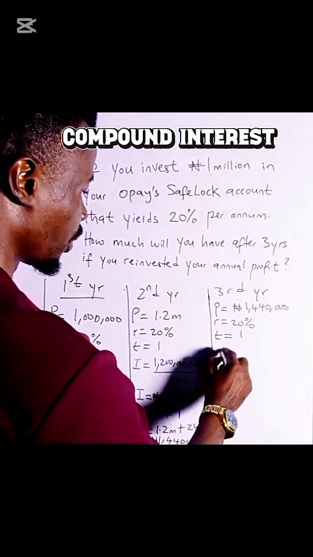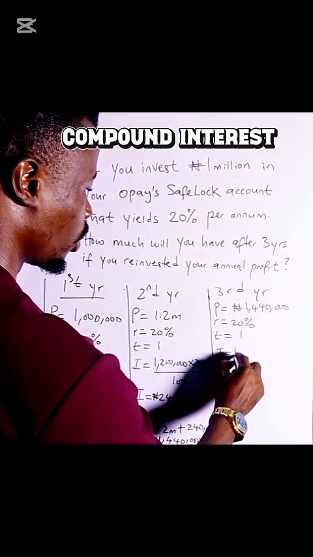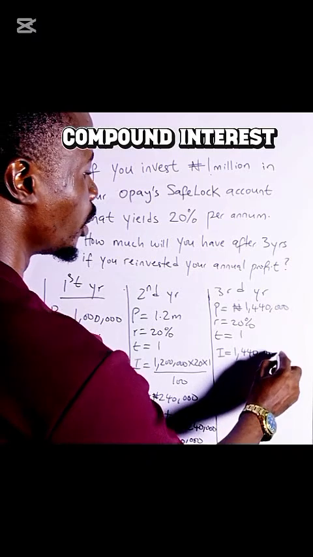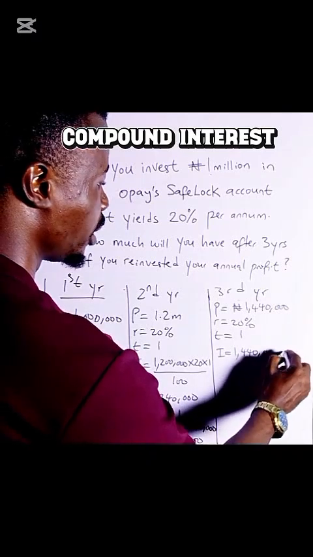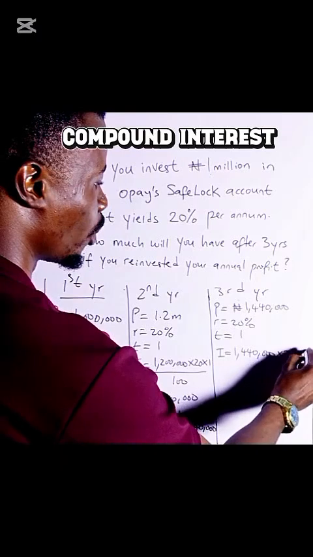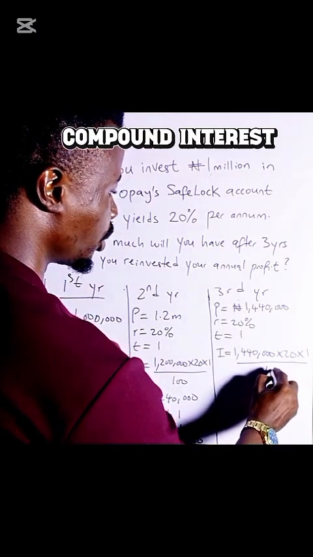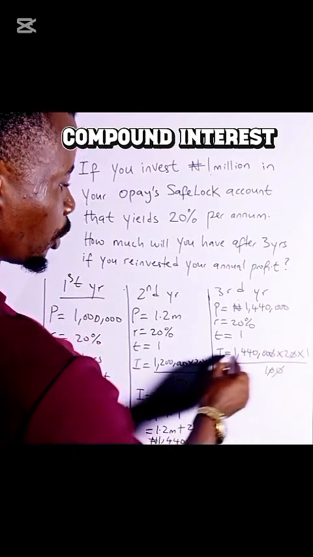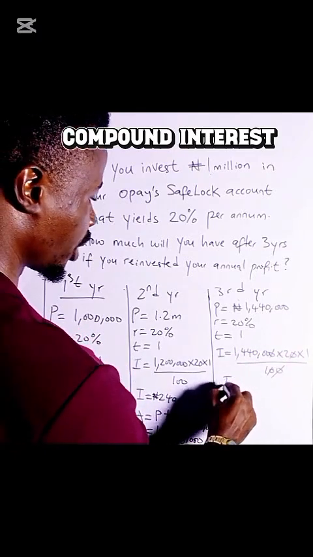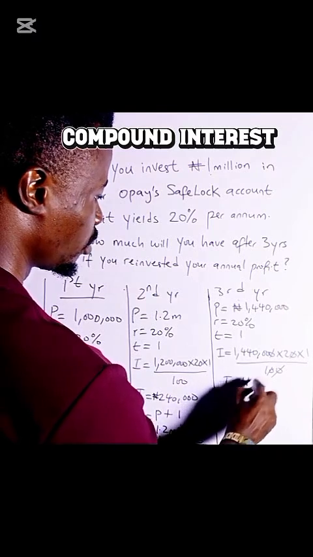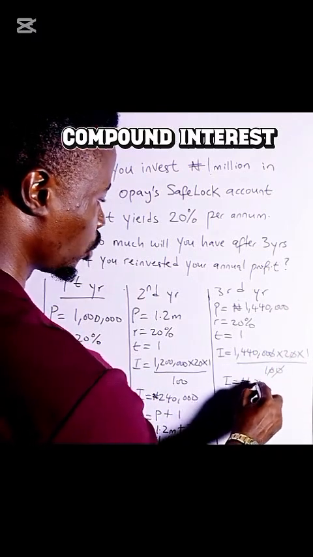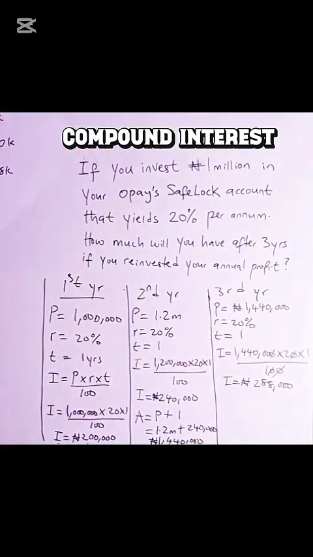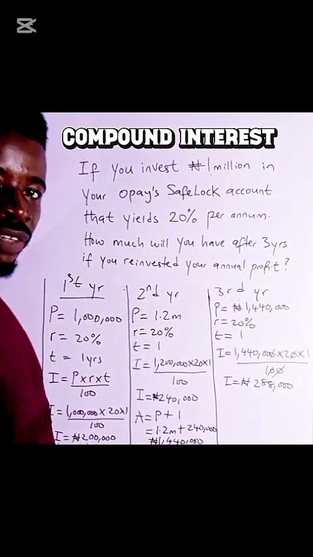So your interest for the third year will be your principal 1,440,000 times the rate 20 times the time 1 all over 100. Now if you do this, the zeros cancel zeros. If you multiply this, you're going to have your interest to be 2 times this, it's going to give you 288,000.